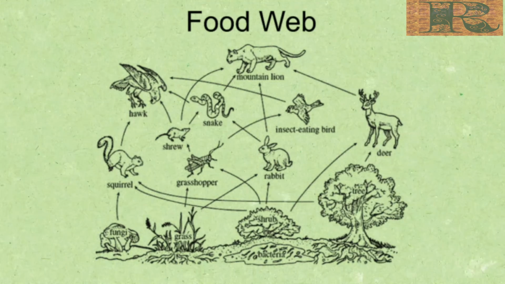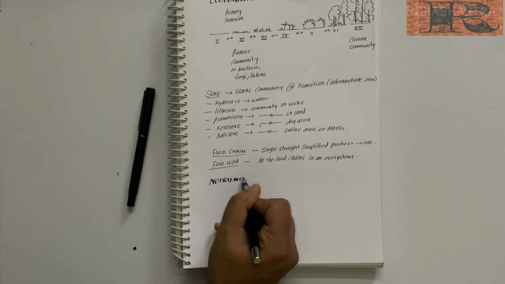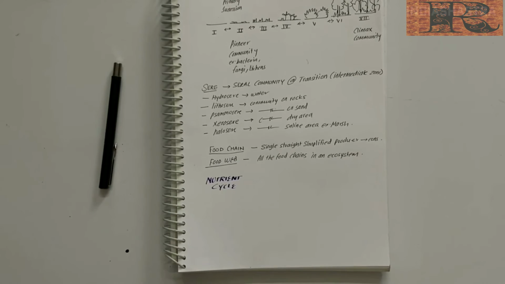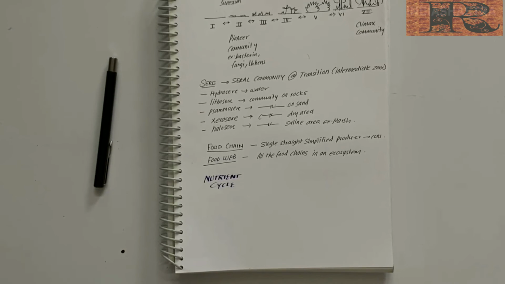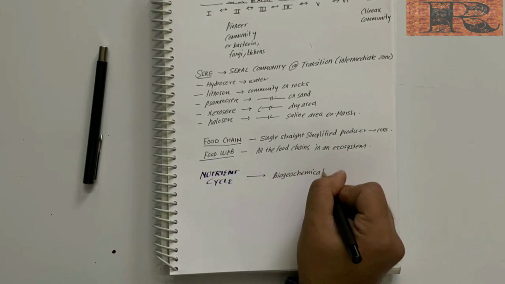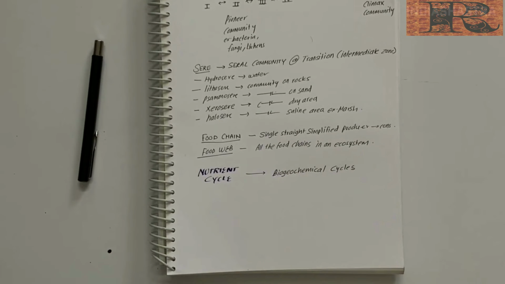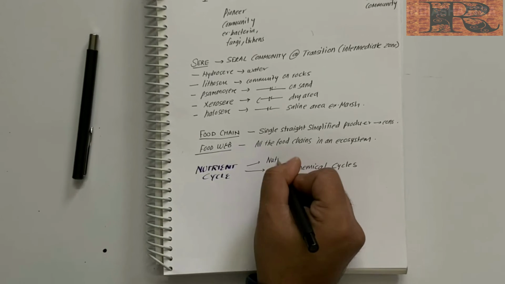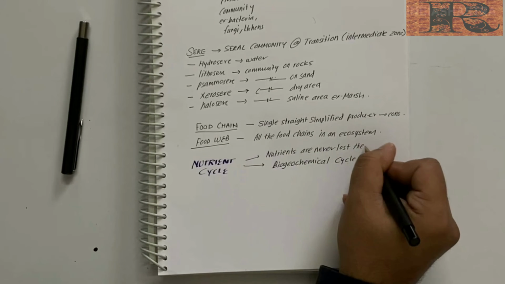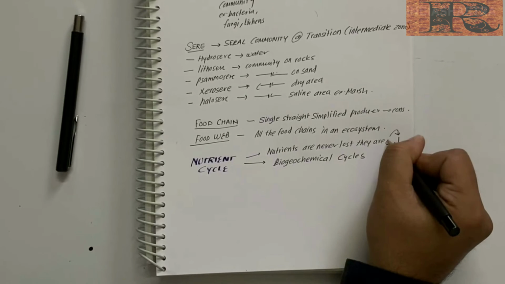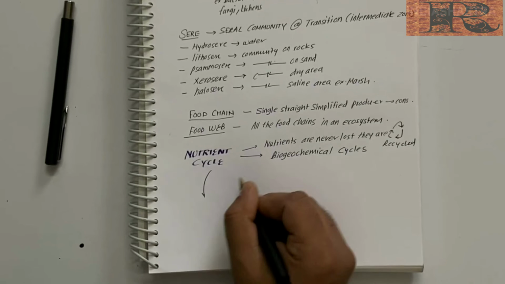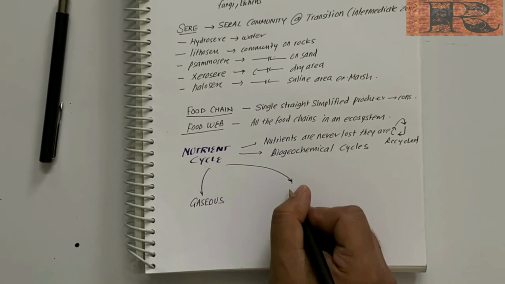Now let us talk about a very important thing, that is the nutrient cycle. We very well know that all organisms need a constant supply of nutrients to grow, reproduce, and perform various body functions. The fact is this: nutrients are never lost in nature, they are always recycled. These nutrient cycles are also called biogeochemical cycles. Nutrient cycles are of two types, gaseous and sedimentary.